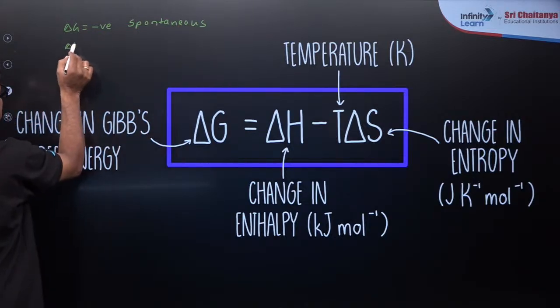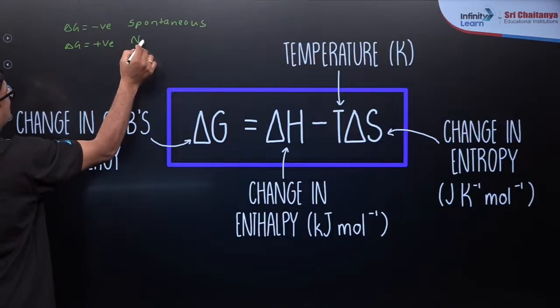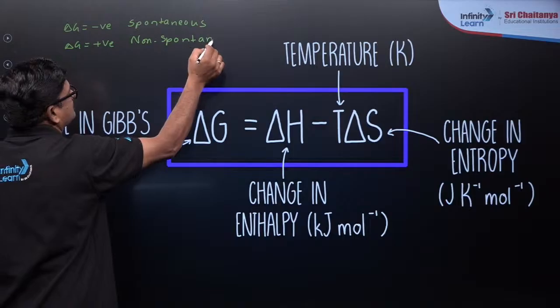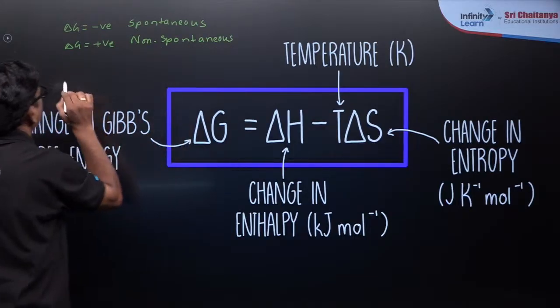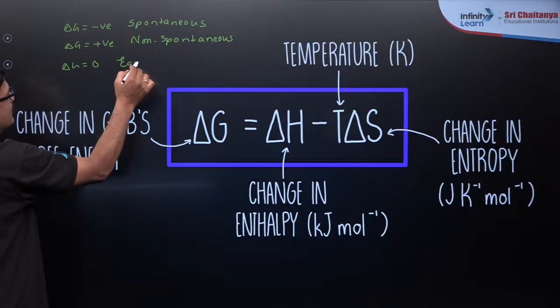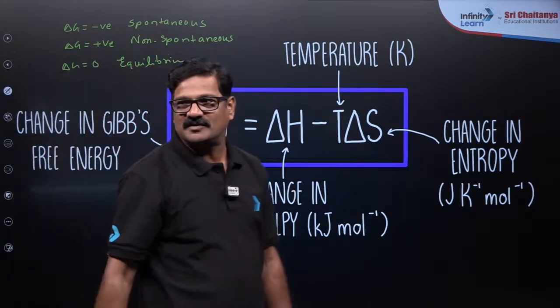If delta G is positive, the process is called non-spontaneous. If delta G is 0, the system is said to be at equilibrium.